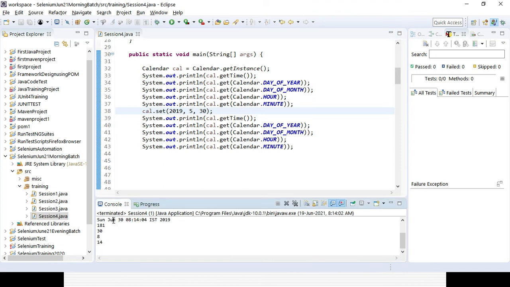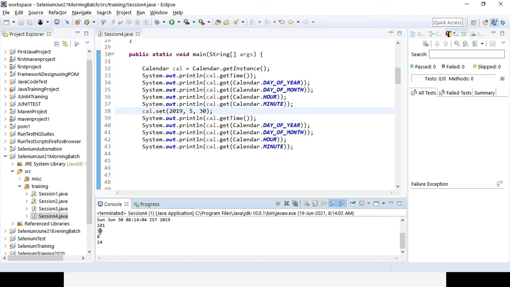It will be June because it is starting from 0. 0 is January, 1 is February, 2 is March, 3 is April, 4 is May, and 5 is June. And 2019 is your year, and 30 is the date, right? So 30th June. And definitely I am not updating any of my remaining parts, hour, minute, second. So you can see it is 30th June, so definitely 181 calendar day, right?